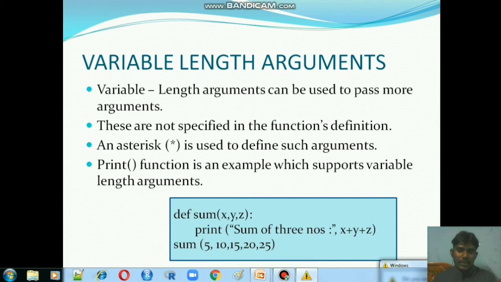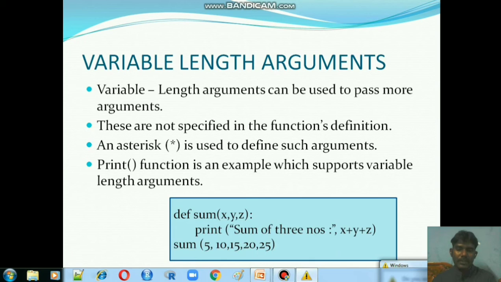Now we are calling this sum function. Here there are only 3 parameters, but there are 5 argument values. So whenever we call this function, at execution time it will produce an error message. Why? Because we have 5 argument values, but in the parameters we have only 3 parameters. That is why it will display an error message in the program.